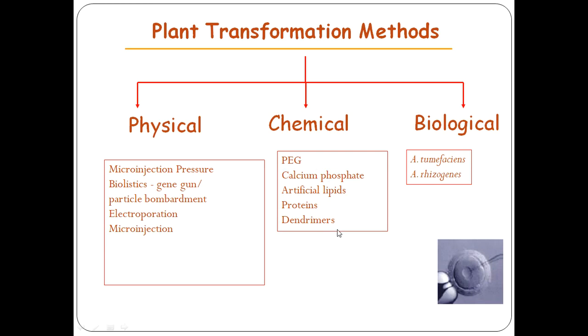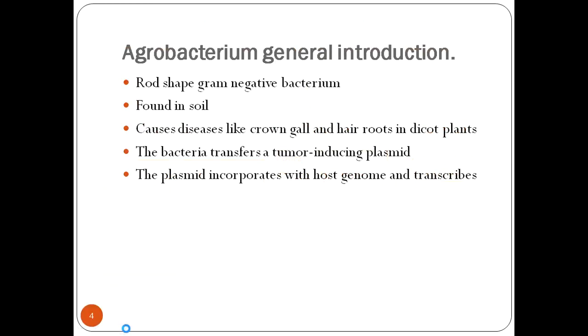In biological or natural processes, we can say Agrobacterium tumefaciens and Agrobacterium rhizogenes. These are the bacteria used for transfer of foreign gene inside the plant. Among these, we are now going to see about Agrobacterium mediated gene transformation.